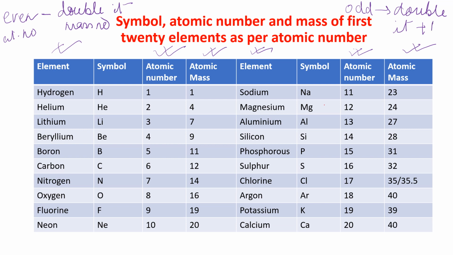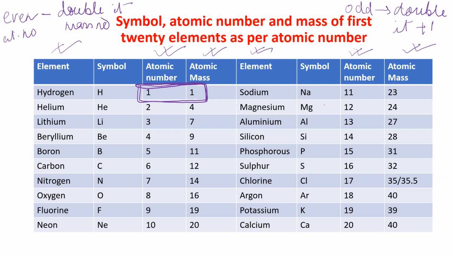Okay, so I'm just showing you, 2-3 examples I'm taking. See, hydrogen, leave hydrogen. Hydrogen is something different. It's having atomic number 1. Its atomic mass is also 1. See this one. So leave this one. This you have to learn. 1 and 1.